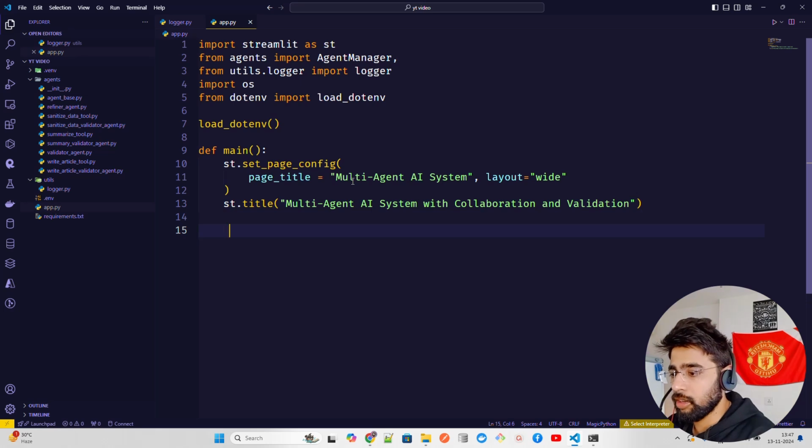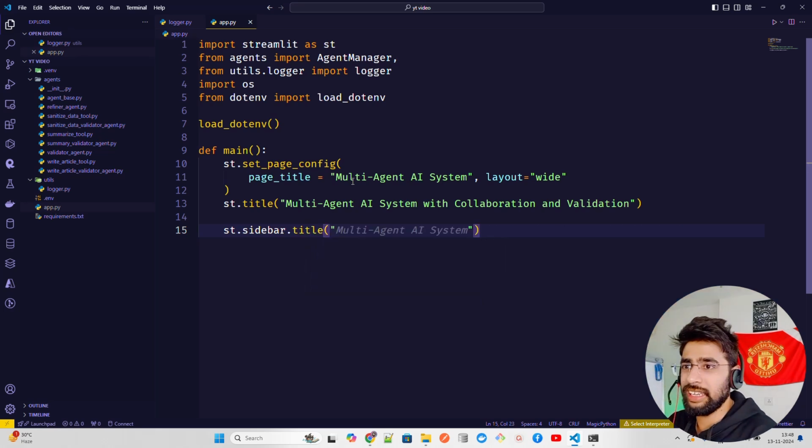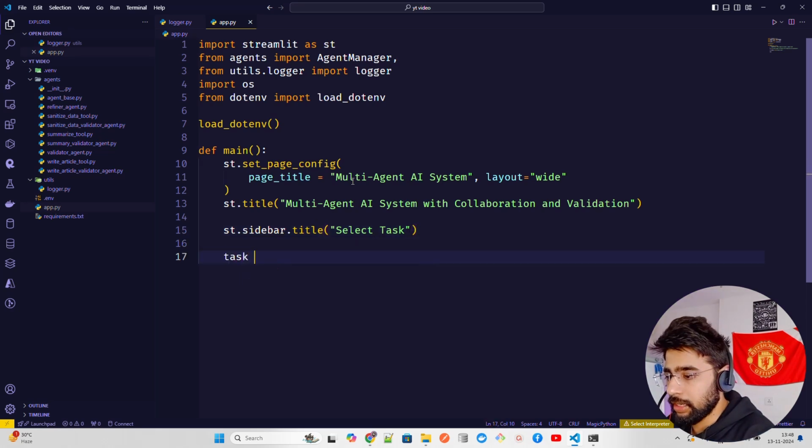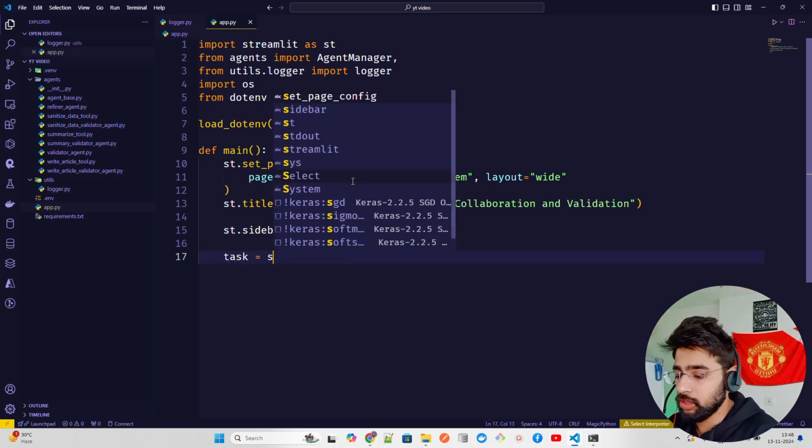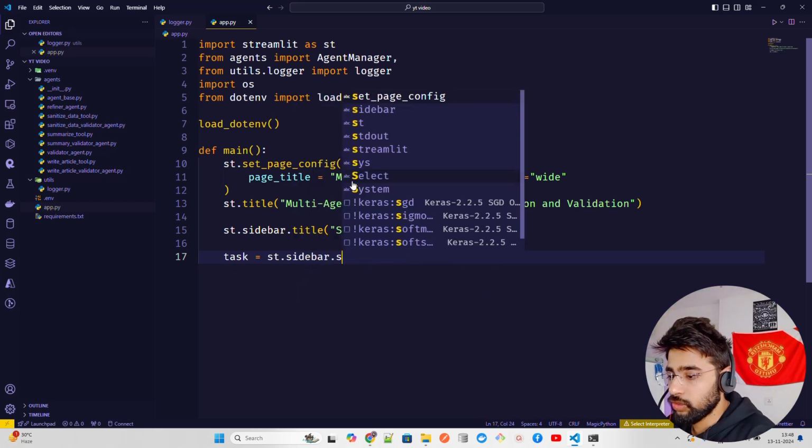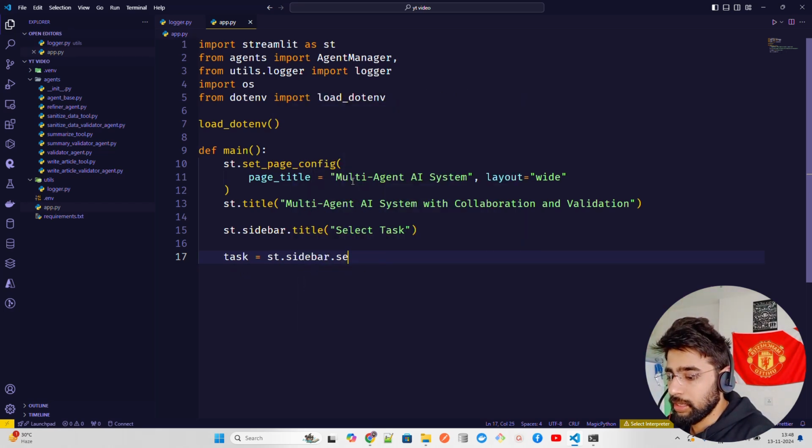We have a main, and now we're going to have a sidebar title. st.sidebar, which is basically a sidebar. And give it a title. Call it something like select task. So sidebar is done. And then I'm going to have a task, which is a select box. So st.sidebar.select_box. Inside this, I'm going to have choose a task.